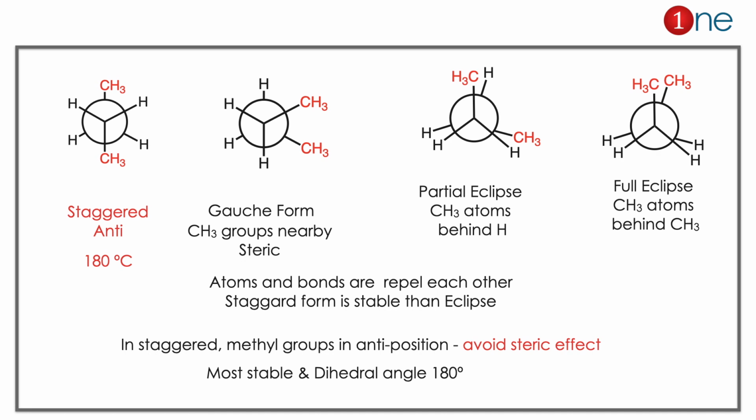Here the concept you have to learn here is stability. Normally the atoms and bonds repel each other. The staggered form is more stable than eclipsed, with less repulsion and less steric effect.